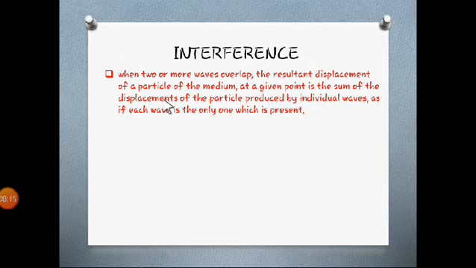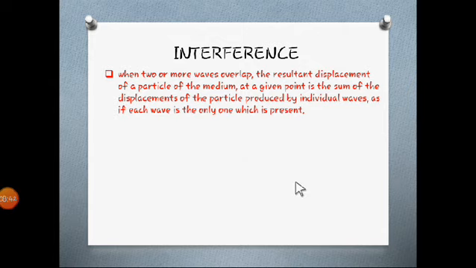Here we have seen the same point, which deals with the superposition principle: when two or more waves overlap, the resultant displacement of a particle of the medium at any given point is the sum of the displacements of the particle produced by individual waves, as if each wave is the only one present.